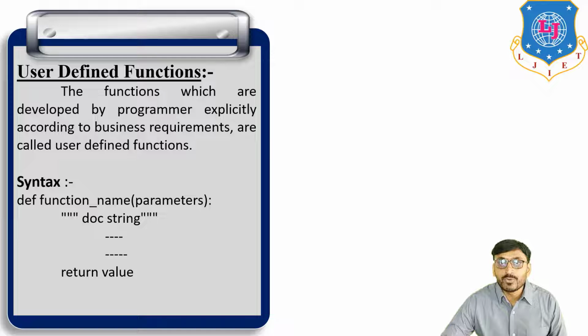So this is the syntax of a user-defined function.